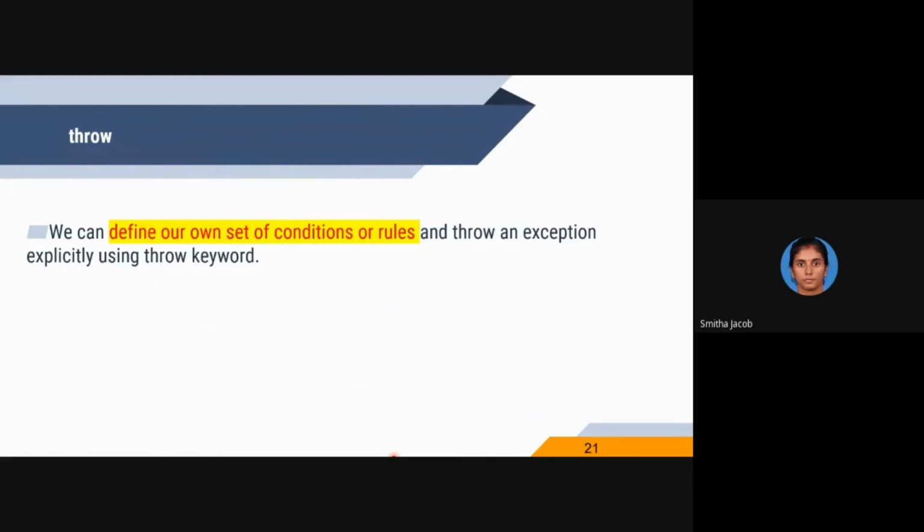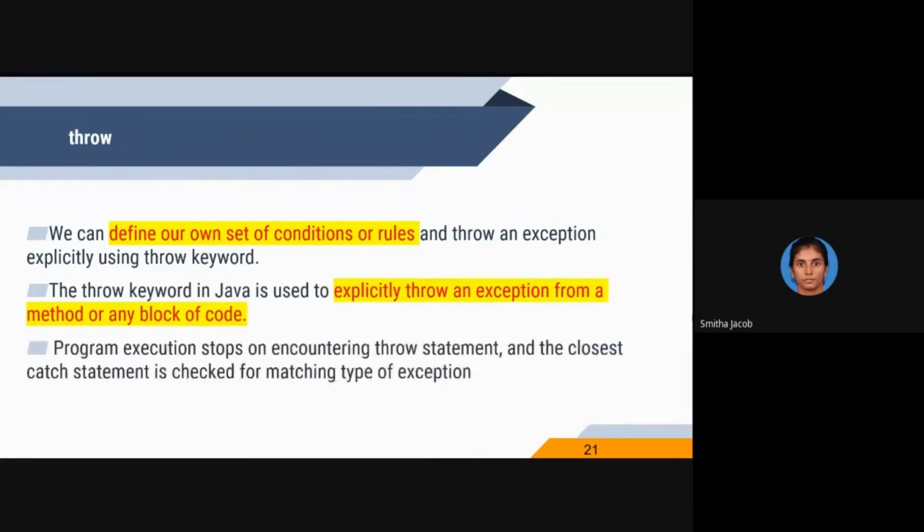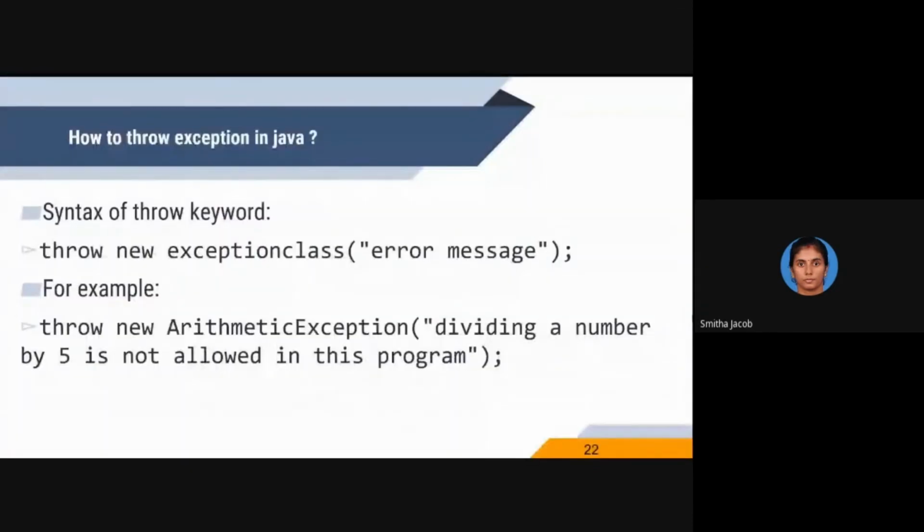For the time being, please listen like this. We can define our own set of conditions or rules and throw a built-in exception explicitly. It is done by the programmer. The programmer explicitly throws an exception from a method or any block of code. So the syntax of the throw keyword is: throw new exception class, my error message.